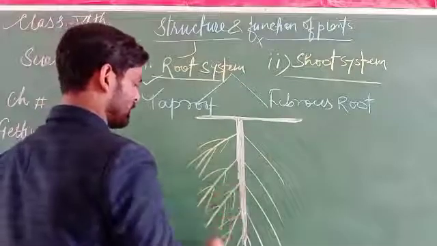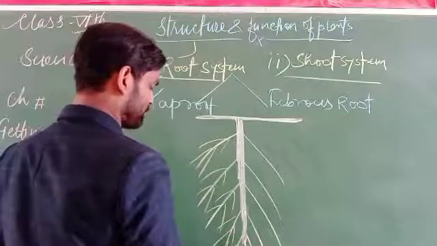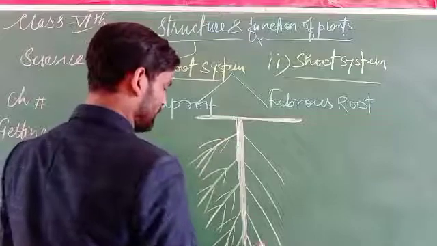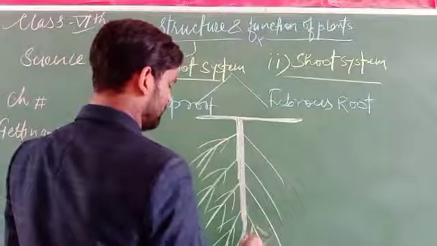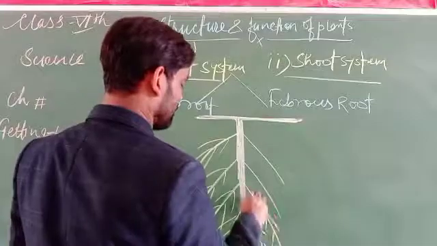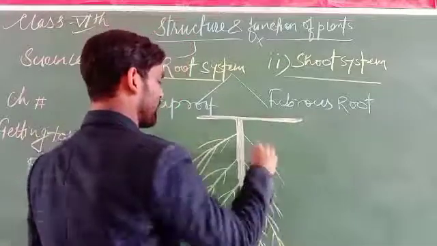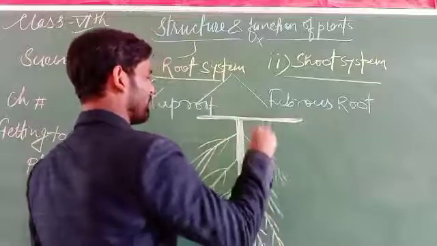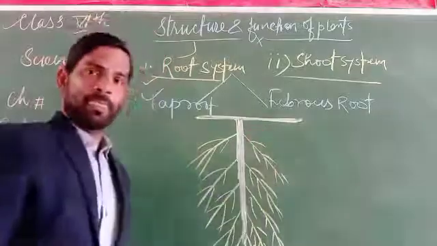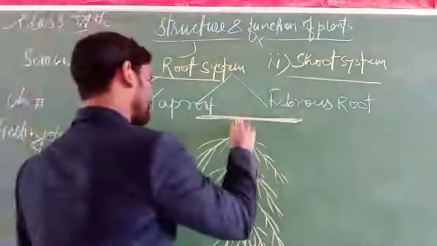In the root system you can see this part of the plant merges into the soil or into the ground.